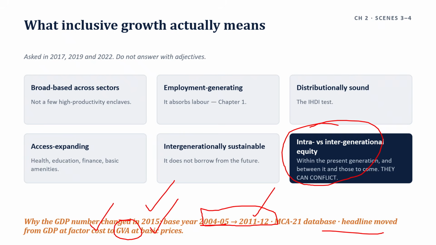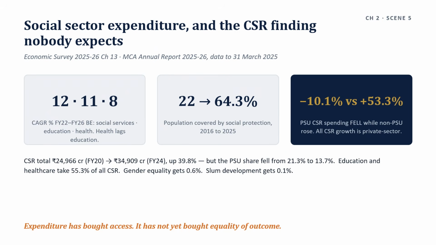So the defensible position is neither endorsement nor rejection. Capitalism versus inclusive growth, or capitalism and inclusive growth, the 2014 question. The defensible position is neither endorsement nor rejection. Markets are efficient at generating growth and indifferent to its distribution.